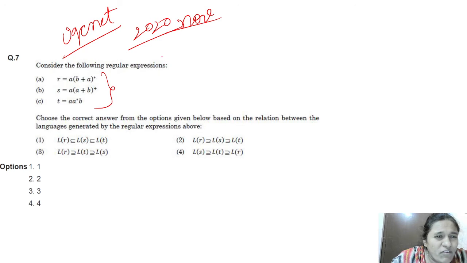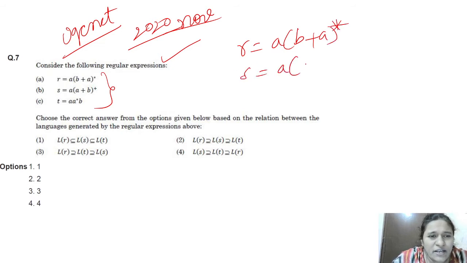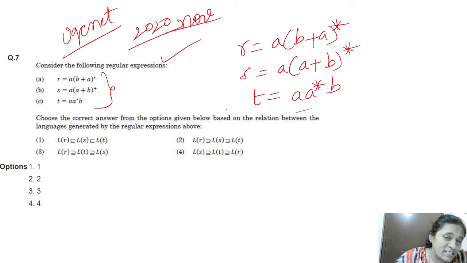Consider the following regular expressions. R is equal to A into (B plus A) whole star, and S is A into (A plus B) whole plus, and T is A star B. Now we will generate some strings from language R, language S and language T. Then we can say whichever language is producing more strings will be the superset, right? First we will see language R.